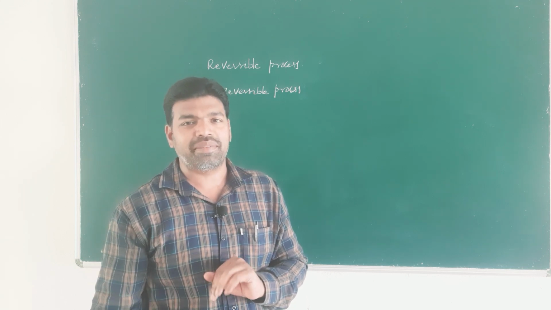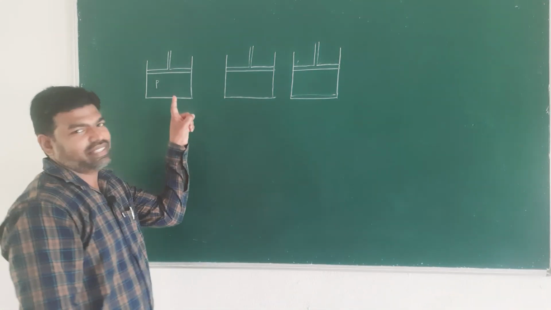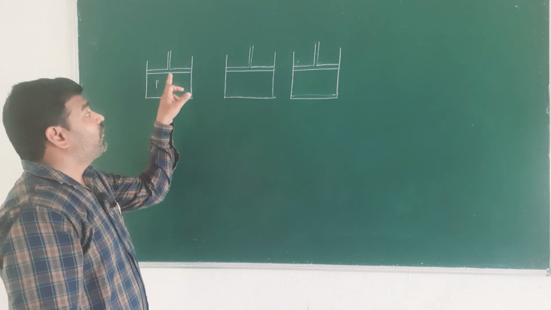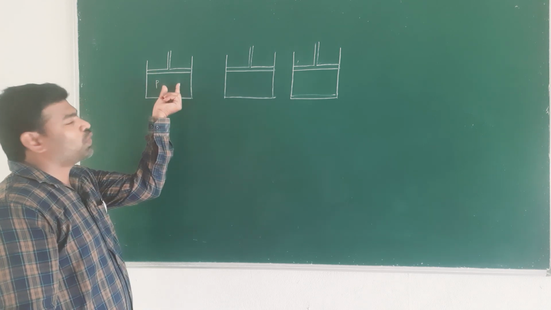Let us see the diagram. Consider this weightless, frictionless piston in which gas is enclosed.